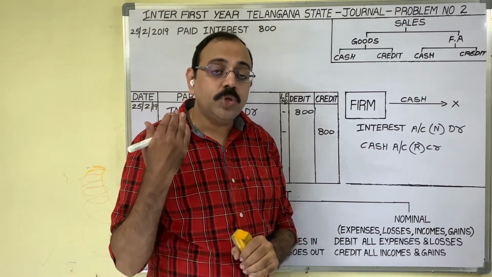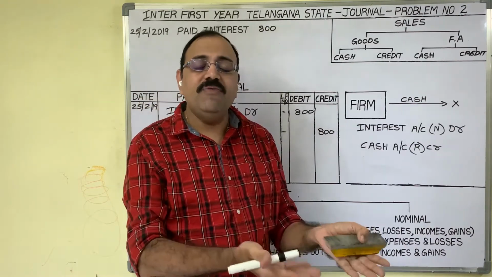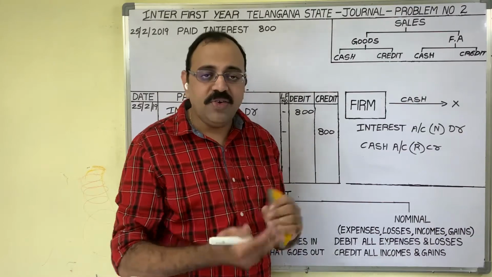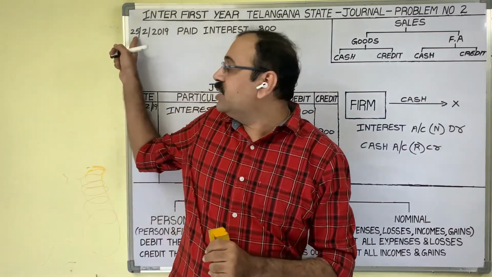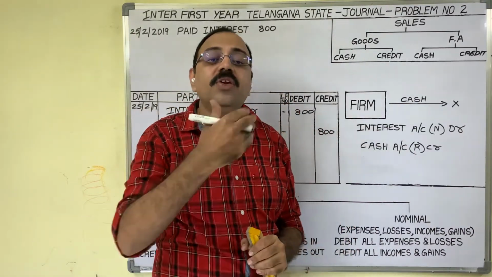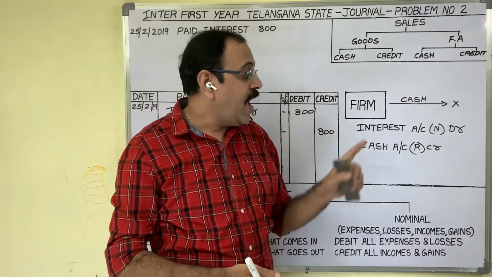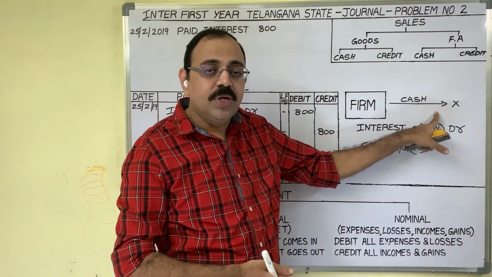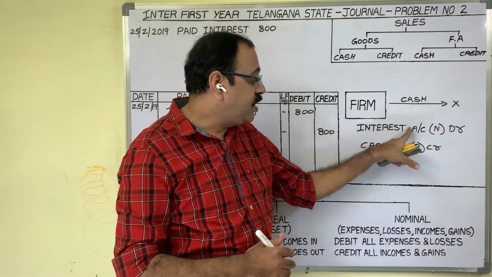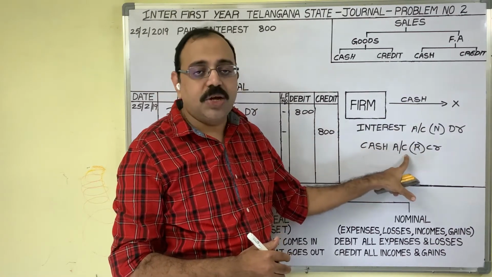Previously, firm took loan from X. When we take loan, we have to pay the interest, no? So on this date, firm is paying interest to X. Cash is going from the firm. Two accounts are interest account and cash account.